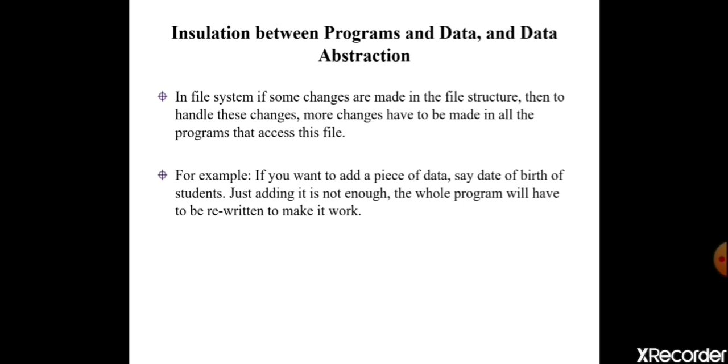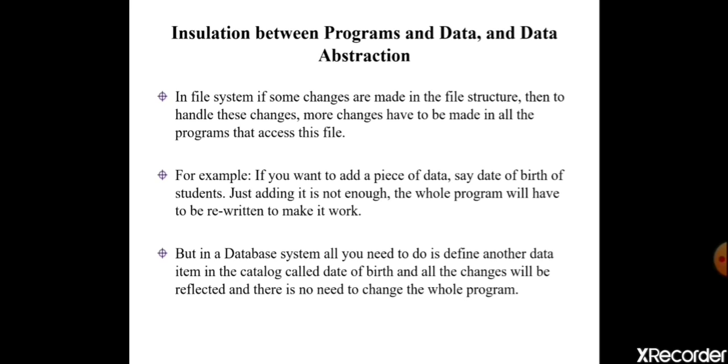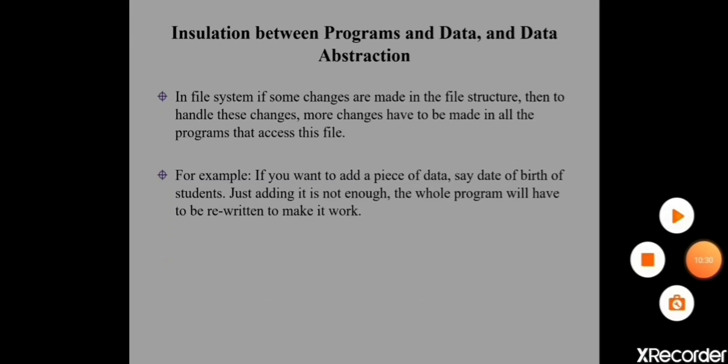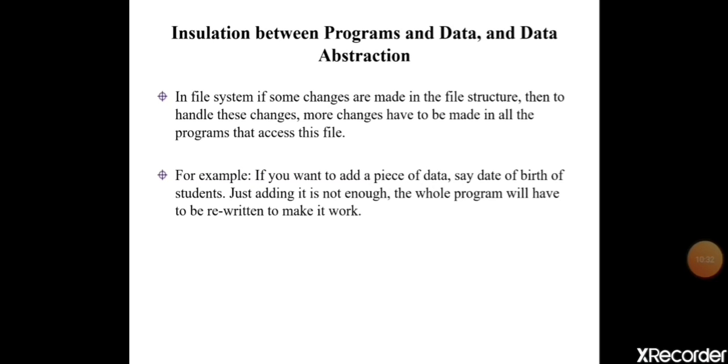The whole program will have to be rewritten to make it work. What is the meaning of this? Here in the file system, as I have added some new piece of data, that is date of birth, I should change the program whatever I had written before to make it work, else it will not work.